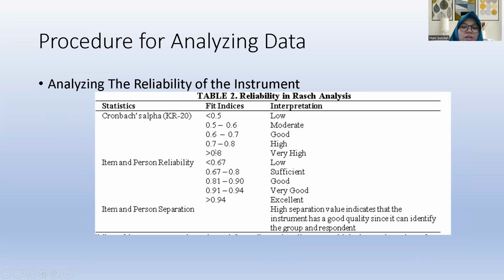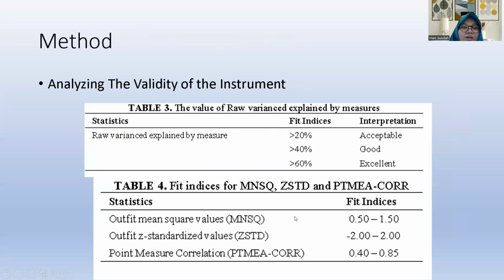All of this are the fit indicators and the interpretation here. And we analyze the validity of the instrument using unidimensionality. We use the value of raw variance explained by measure and also unexplained variance in the first contrast.